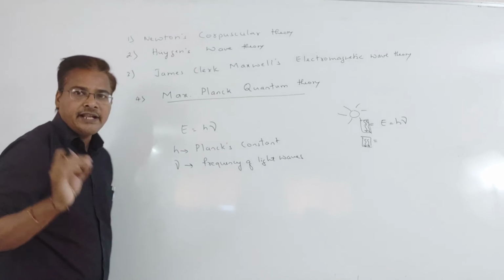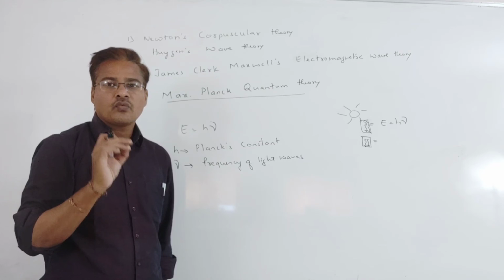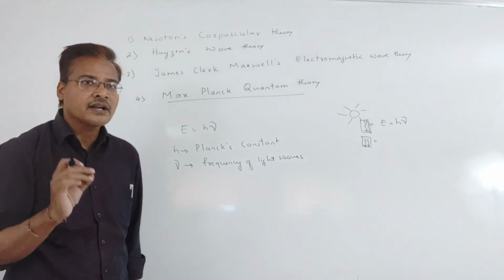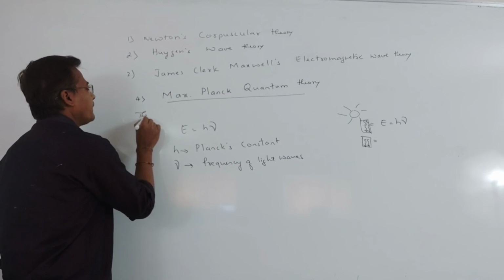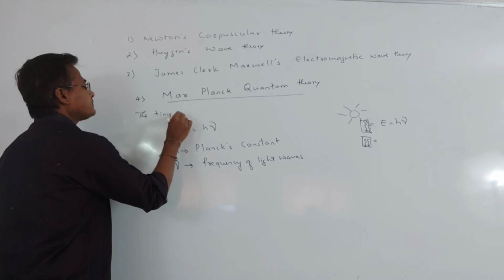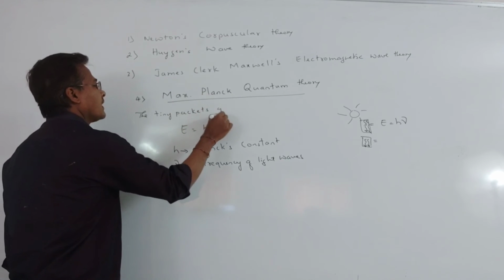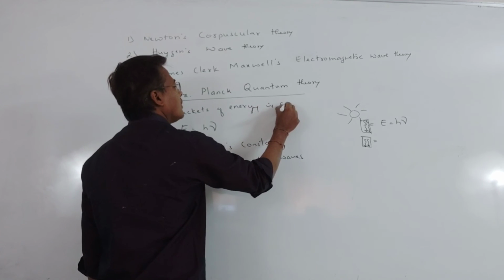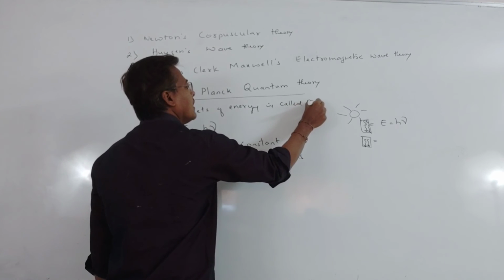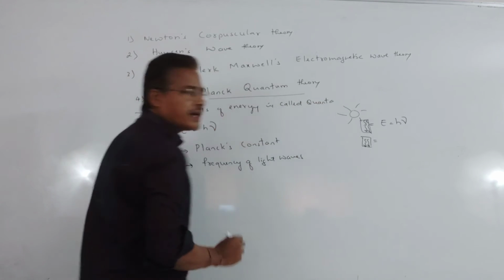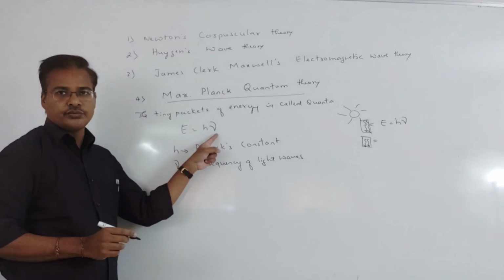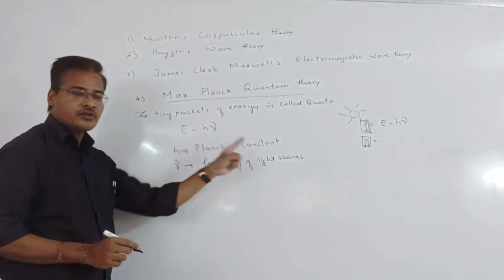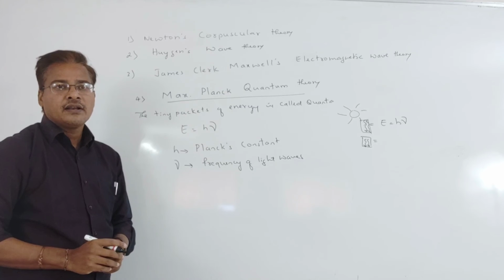He called these tiny packets of energy quanta. So each quantum's energy is E equal to h nu, where h is Planck's constant and nu is the frequency of light waves.